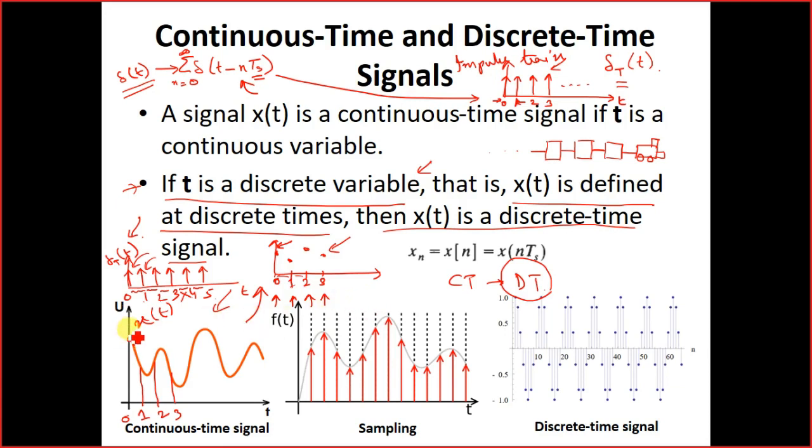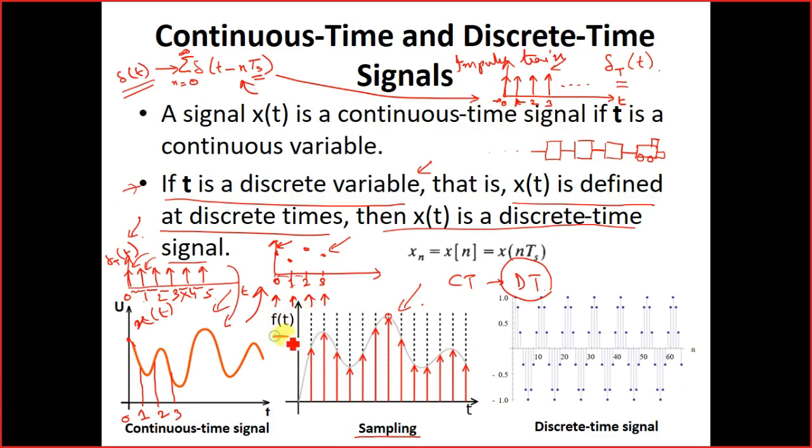Now the process of multiplying the impulse train with the original signal, like this one over here I have depicted, this process is called sampling. That means at specific times we are gathering the amplitude values or specific information from x(t).